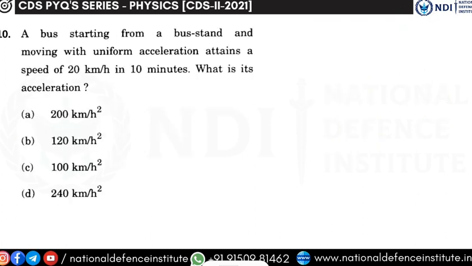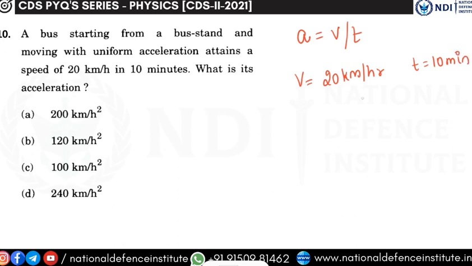Next question. A bus starting from a bus stand and moving with a uniform acceleration attains a speed of 20 km per hour in 10 minutes. What is its acceleration? So, acceleration, direct formula substitution, acceleration is equal to velocity by time. Here velocity is given as 20 km per hour and the time is given as 10 minutes.